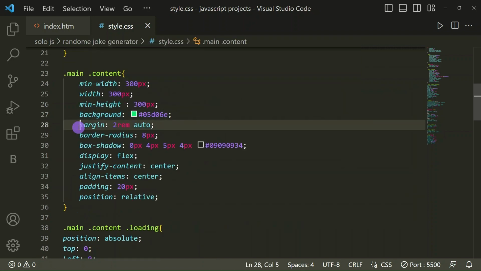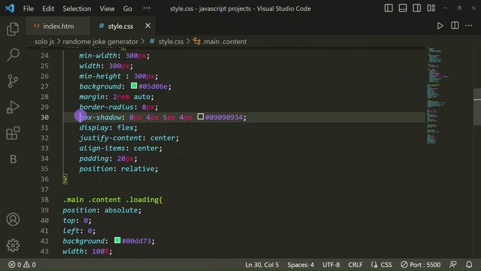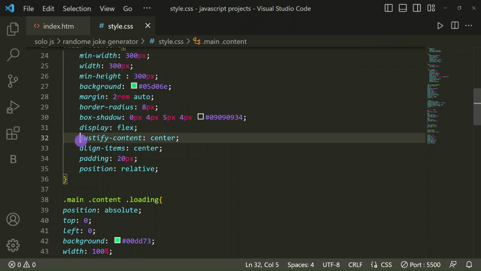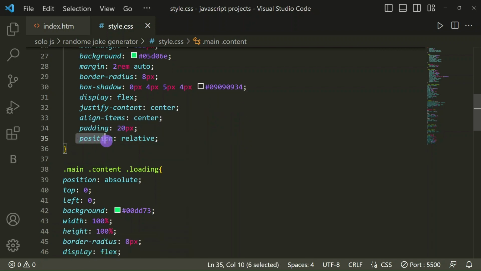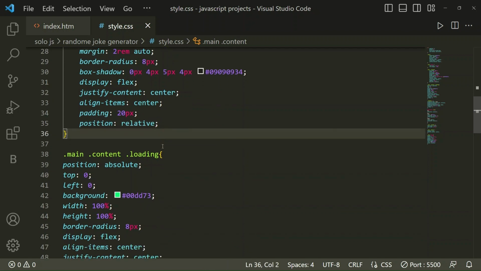Then minimum height 300 pixel, then a background color for our content. Then margin 2 rem and auto, then border radius 8 pixel and a box shadow for our container. Then display flex, justify content center and align items center, then padding 20 pixel, and position relative.